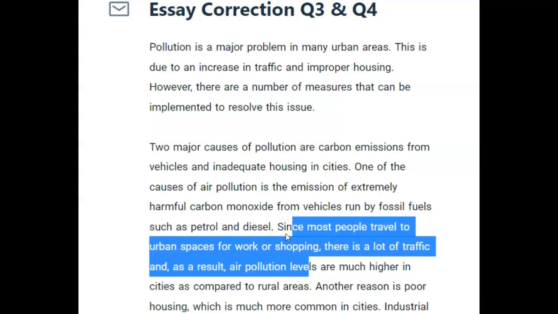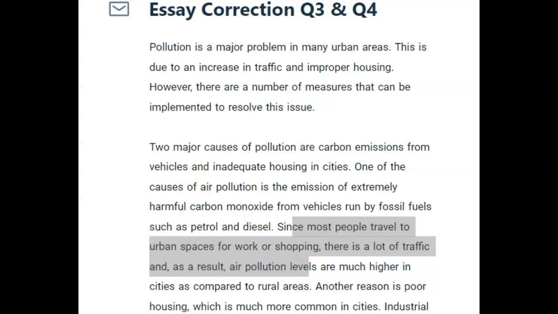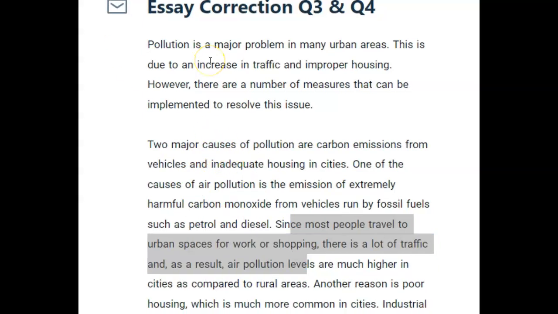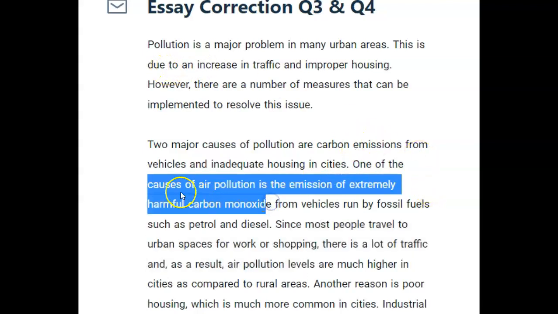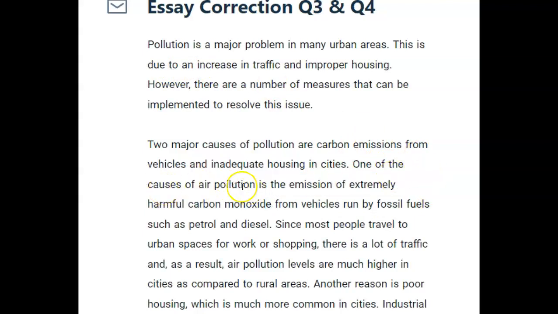Well, let's see. You could use some different vocabulary, okay? Let me think about how you could do this. Why don't we try this? Numerous causes have been linked to the increase in pollution in cities. However, two can be considered as the most responsible. One of these causes is air pollution. One of the causes of air pollution is the emission of extremely harmful.